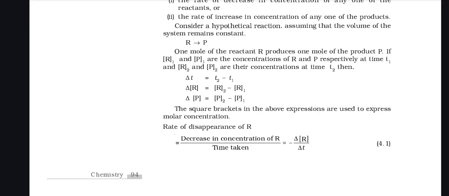If R1 and P1 are the concentrations of R and P respectively at time T1, and R2 and P2 are the concentrations at time T2, then this is the formula which is derived. The square brackets in the above expression are used to express molar concentration. Rate of disappearance of R equals the decrease in concentration of R divided by the time taken.